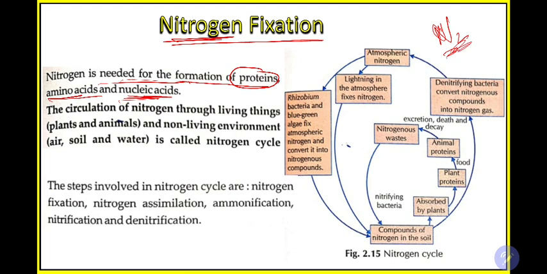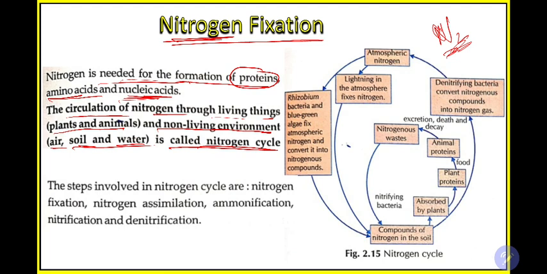At any cost, plants need nitrogen. The circulation of nitrogen through living things, plants and animals, and the non-living environment, air, soil and water, is called the nitrogen cycle. Nitrogen is not stored in a particular place, it is constantly moving from one place to another. For example, in air nitrogen is there, then some microbes will fix the nitrogen, and it will be stored in the soil for some time.